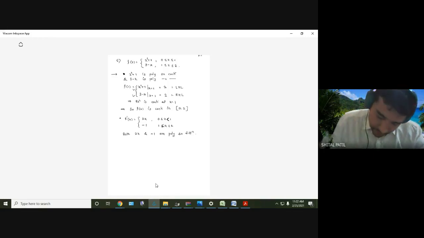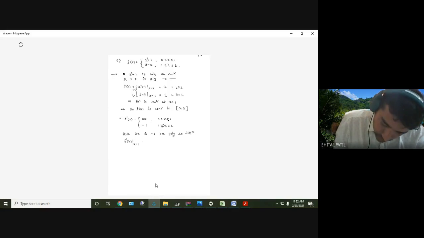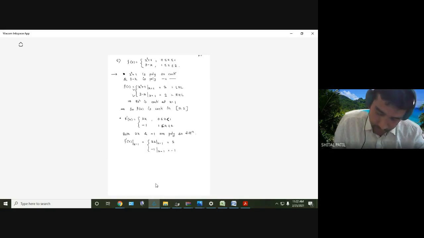Then f dash of x at x equal to 1 equal to 2x at x equal to 1, minus 1 at x equal to 1, as we have done in the previous case. So this is 2, this is minus 1.